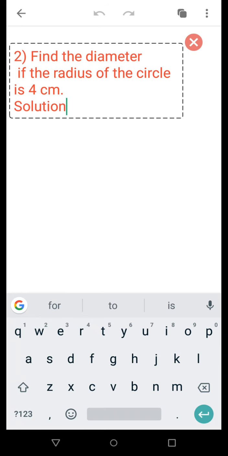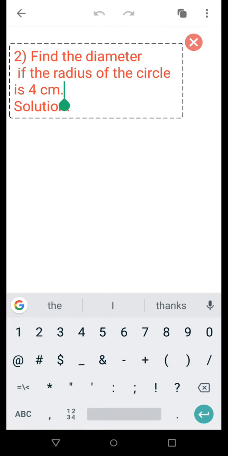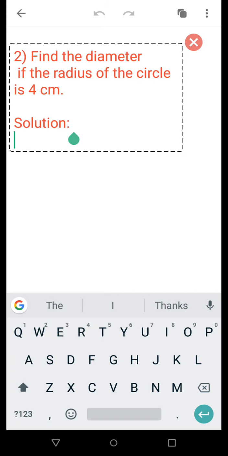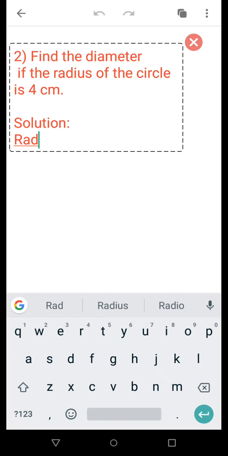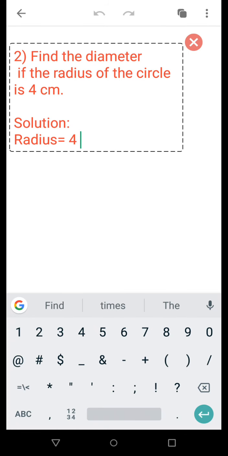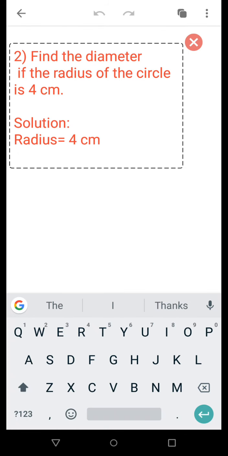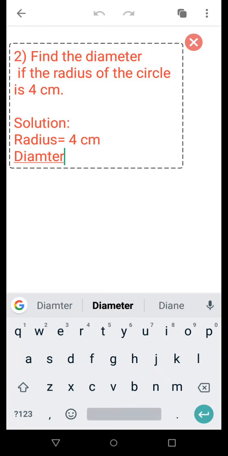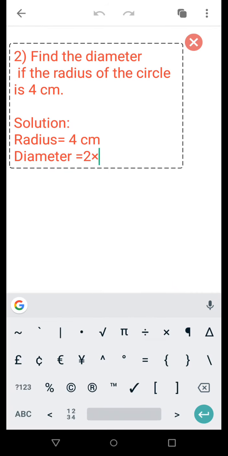So how will you begin your solution? You will begin the solution like this. Radius is equal to 4 centimeter. Diameter is equal to 2 into radius.